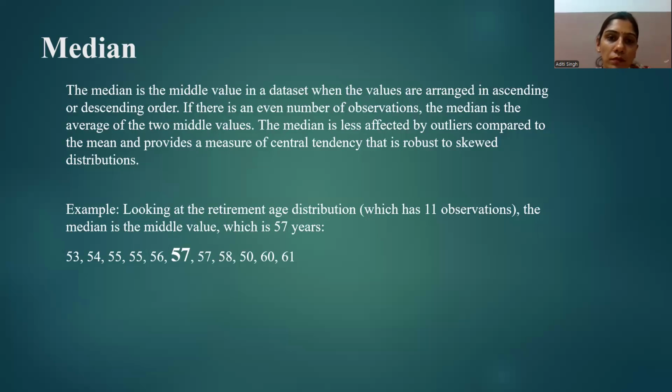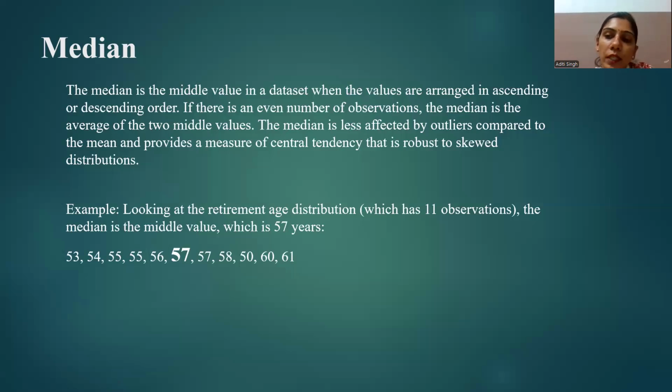So basically the median is the middle value of the data set in which the data set is arranged in ascending or descending order. As you can see in this example on your screen, there is a data set given here which we have arranged in order. When the data set contains an even number of values, then the median value can be found by taking the mean of the middle two values.